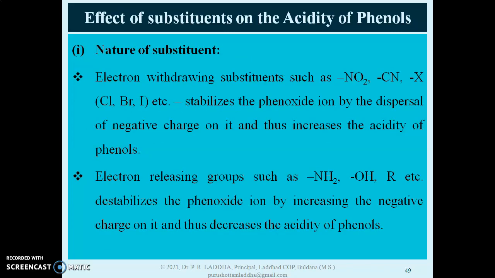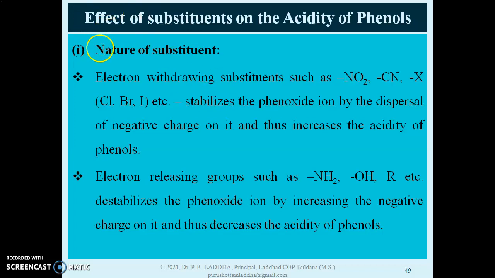First we will see the nature of the substituent. As phenoxide ions are negatively charged, when we attach an electron withdrawing group, that will stabilize the phenoxide ion because it is negatively charged.